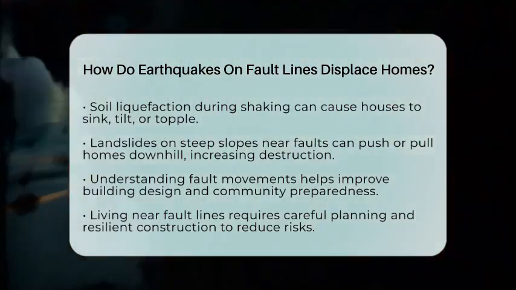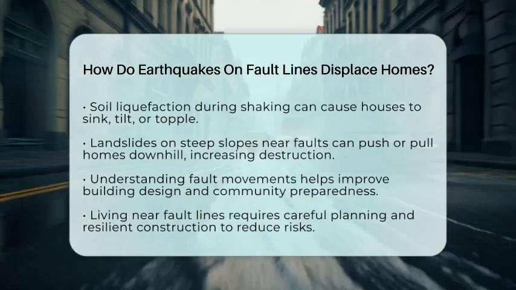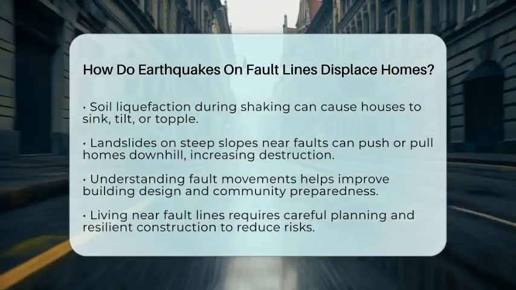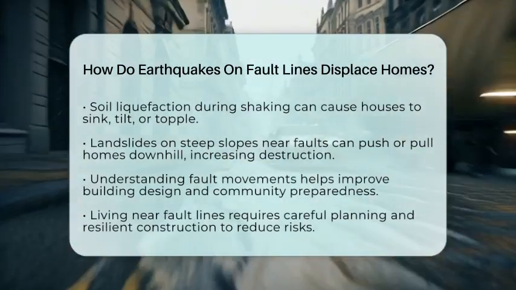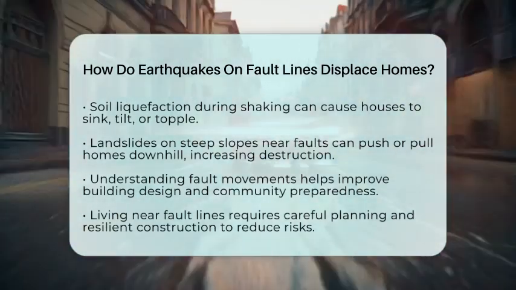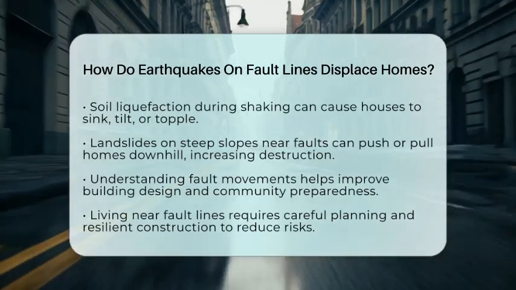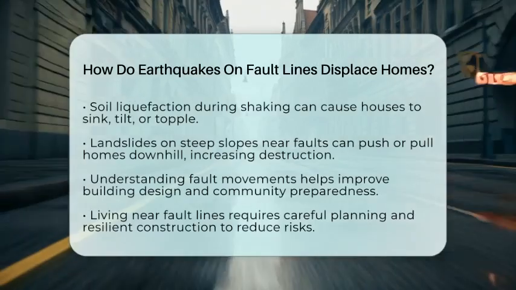Secondary effects like soil liquefaction can worsen the situation. Liquefaction happens when saturated soils lose strength and act like a liquid during shaking. This can cause entire houses to sink or tilt or even topple over. Landslides are another danger, especially on steep slopes near fault lines, which can push or pull homes downhill.